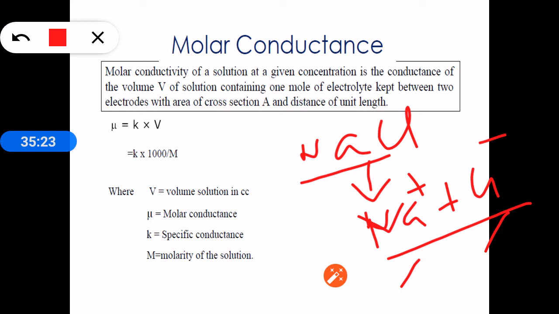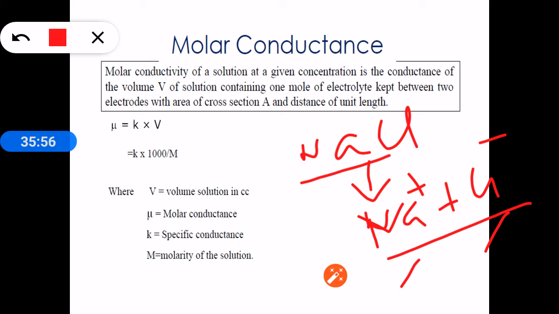So here we bother only about dissolving 1 gram molecular weight of substance in V mL of water. V may be whatever quantity, like 1 liter or 2 liters, but the amount of substance present should be 1 gram molecular weight. By dissolving 1 gram molecular weight of substance in V mL of solution, the substance will undergo ionization and these ions will allow current to pass through them.